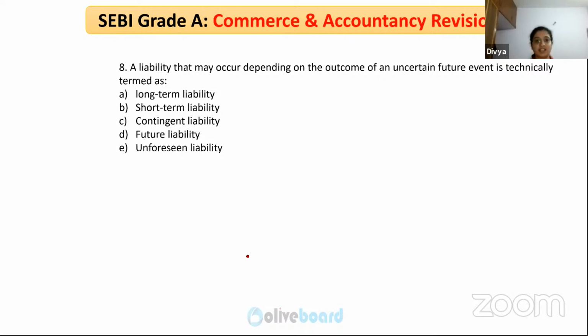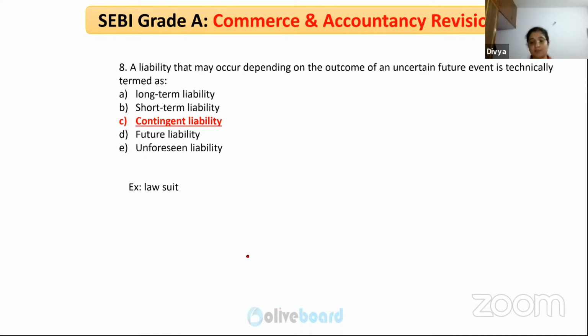Yes, so it is contingent liability. A liability which may occur depending on the outcome of an uncertain future event is technically termed as contingent liability. That is, you are not sure if that event will happen or not. Best example is the lawsuit. There is a lawsuit being filed against your company. That is ongoing, and you don't know whether you will win or lose the case. If you lose the case, then you are supposed to pay whatever compensation amount is required. So in that case, it is called a contingent liability.